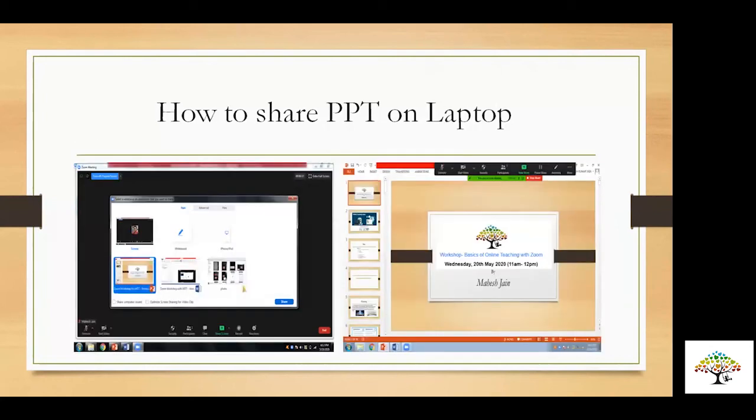Okay, so that was the part where we are talking about sharing PPT with mobile. Now, how to share PPT when you are on laptop? The moment the screen is the same, the moment you click on share, the PPT, you should always have it ready beforehand. You have to open the PPT and keep it ready. The moment you click on share, you get the option. If you could see on the screen towards the left bottom in the blue column, that is the PPT which is already visible, which is already kept open. The moment you click on it, the PPT starts. That's a PPT from our previous session, which was on 20th May.